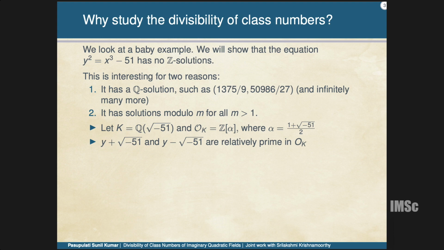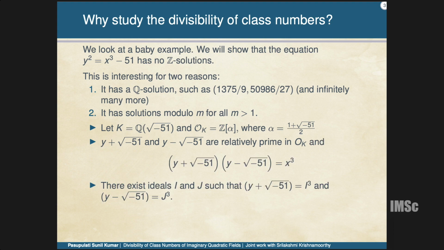What I did is rewrite the equation as x cubed equals y squared minus 51 plus 51, and you can see that these two are the factors that come up in that equation.